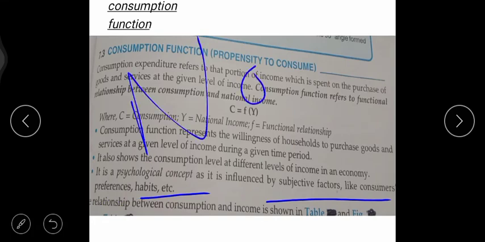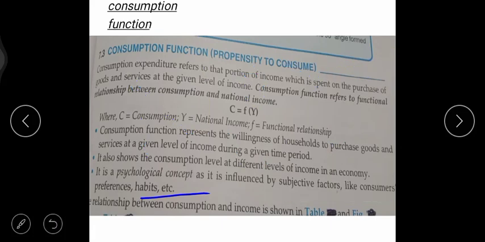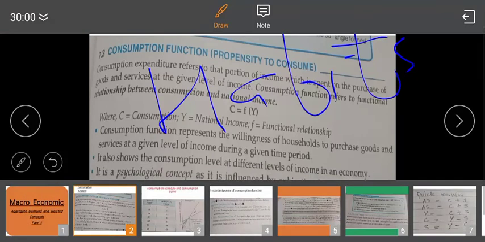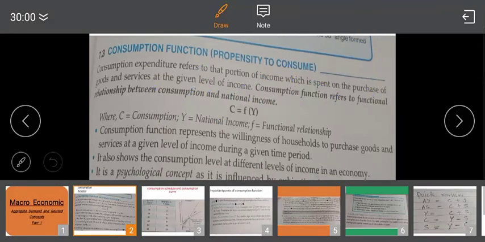We can take the example by seeing the costumes one is wearing. Simple clothes, and some people live in fashion, stylish clothes they wear. So the habits of persons are different, and habits can be maintained on the basis of income. Good habits or bad habits are maintained on the basis of consumption.